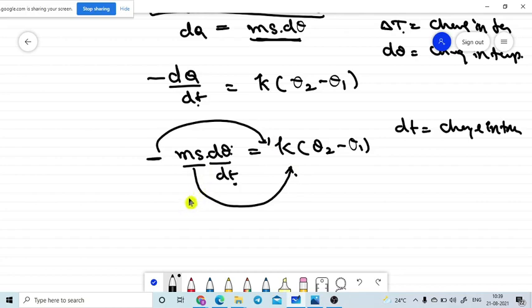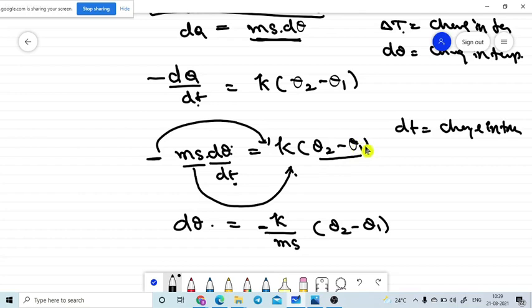So I am keeping d theta equal to small k divided by ms, with a negative sign, into d theta 2 minus d theta. Now I need to send this, it is the temperature, so we should not keep this one. I am sending d theta also to this side, and the remaining terms are on this side. Let me rewrite this one. A small correction I need to do.